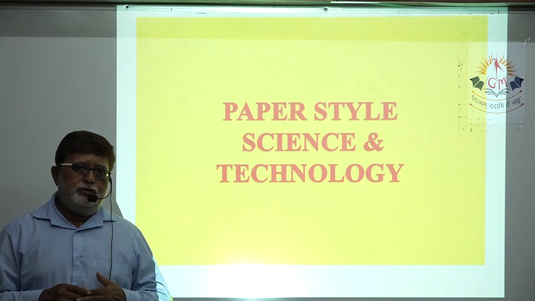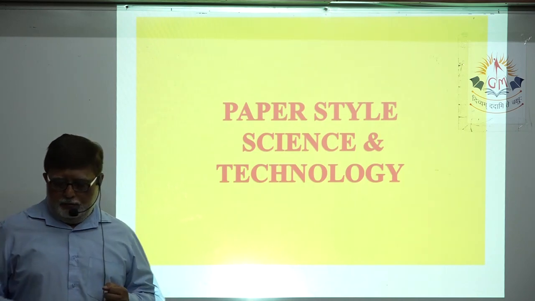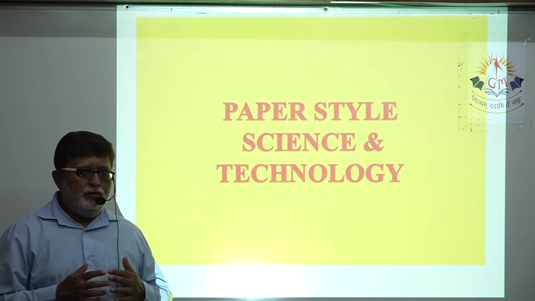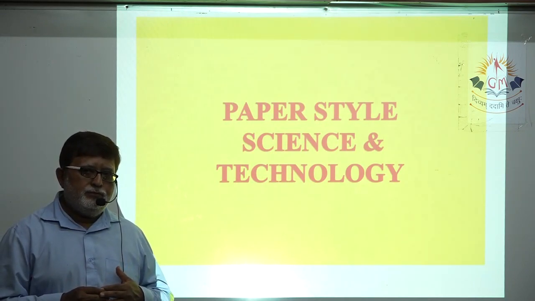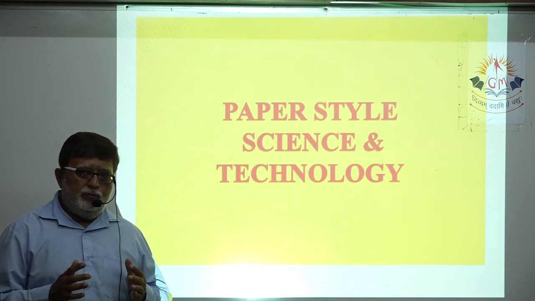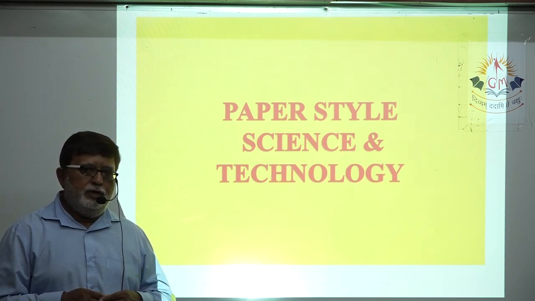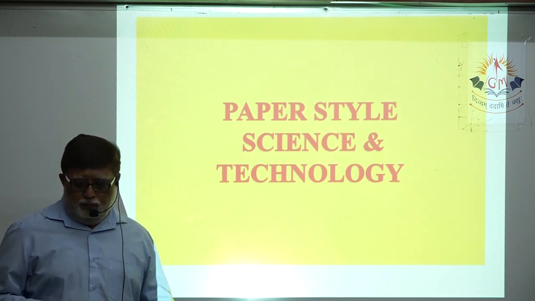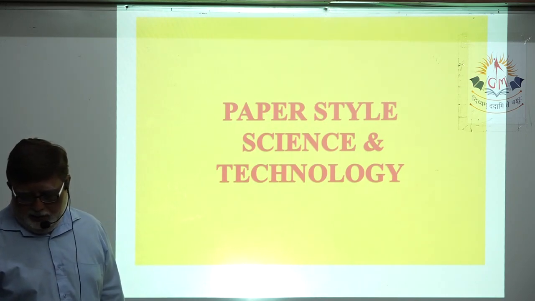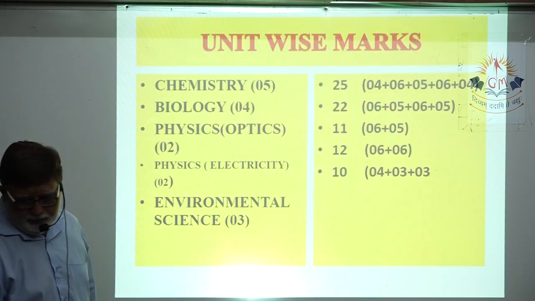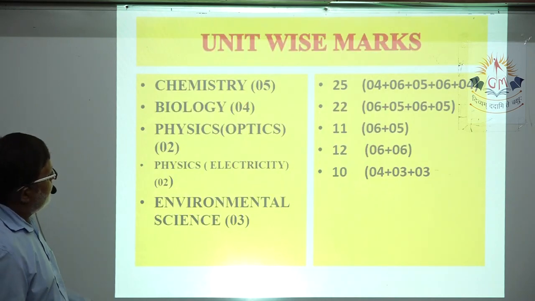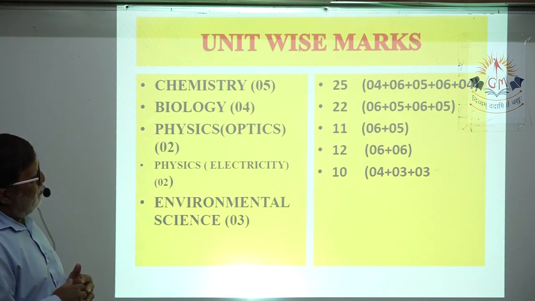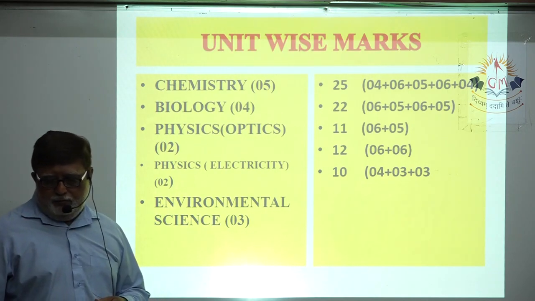First, dear students, as we move to understand your paper style, your paper style of science and technology consists of 4 sections. Let us verify. See, dear student, unit-wise marks we are discussing first.